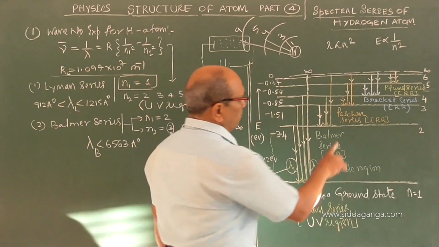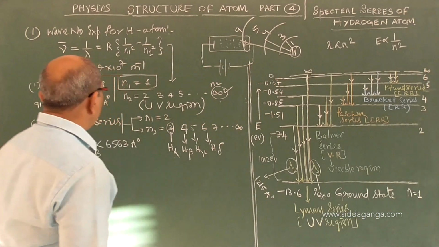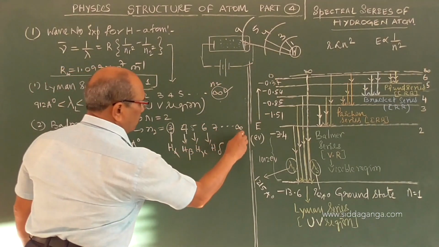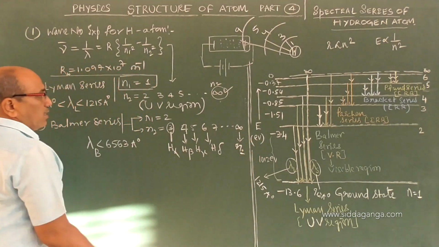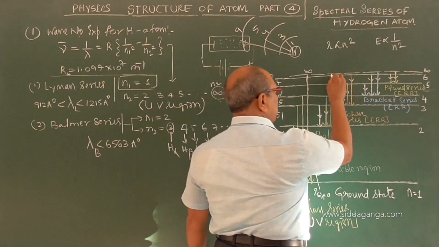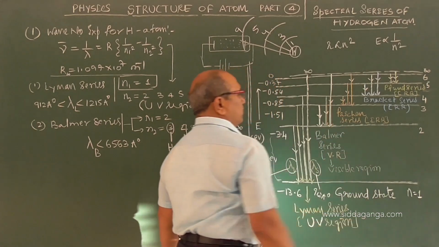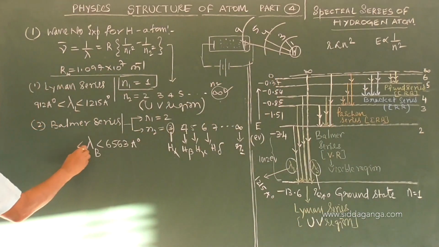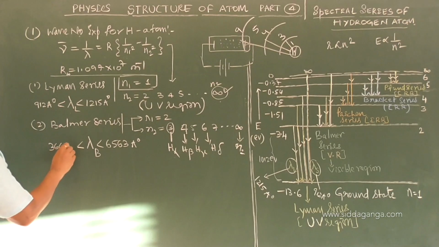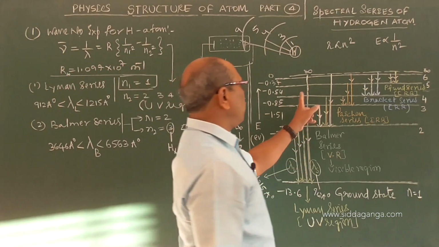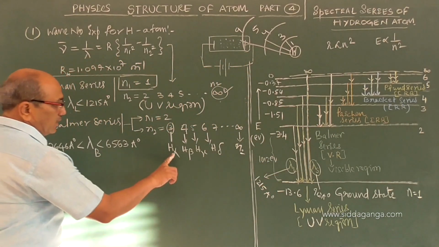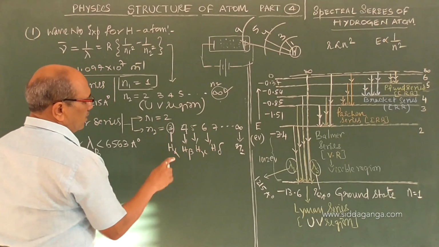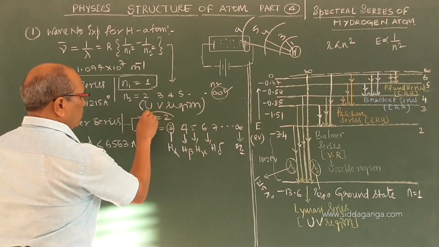And further, the shortest wavelength is when you put N2 as infinity. You will get the shortest wavelength of the series, which comes to be equal to 3646 angstrom. Please remember, alpha means N1 is 2.